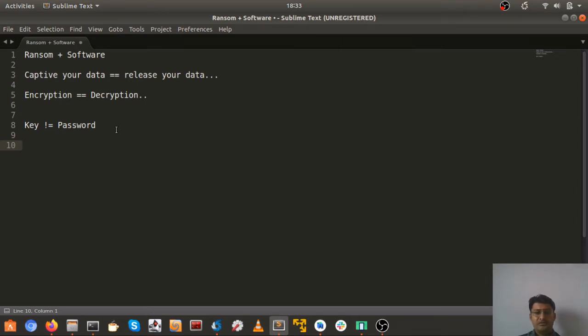But when it comes to AES, we have different key sizes, say 128 bit, 256 bit, or 512. So if I give a password like "my password", or any random password, it doesn't mean it will be precisely 128 bit or 256 bit or 512.